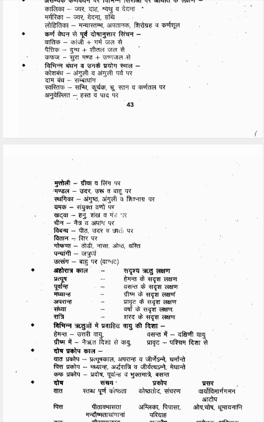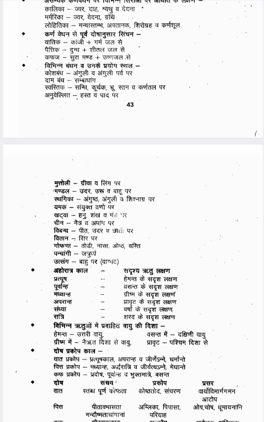In these areas you put Khatva Bandha. Then Chinna Bandha you put in the Netra and Apanga area. Then Vibandha you put in Prishtha, Udara, Urah. Then Vitana you put in Shira, the head area.